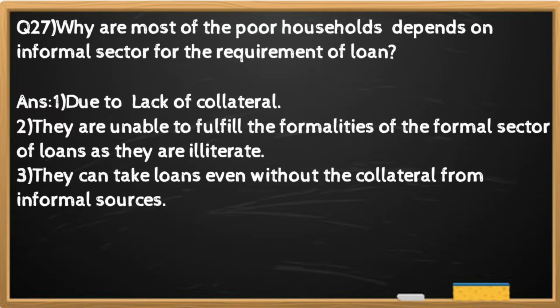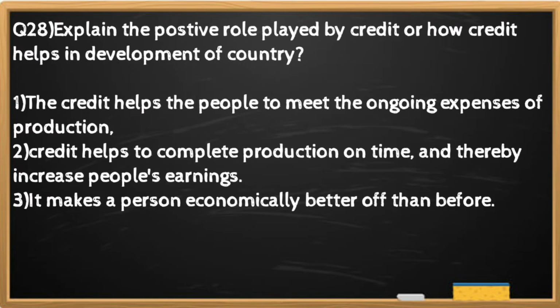Question number 27. Why do most of the poor households depend on the informal sector for the requirement of loans? And the answer is due to lack of collateral. They are unable to fulfill the formalities of the formal sector of loans as they are illiterate. They can take loans even without collateral from informal sources.